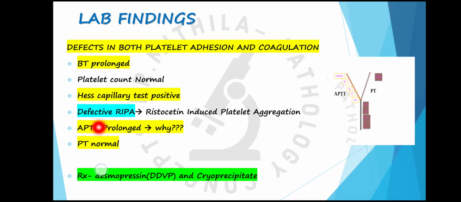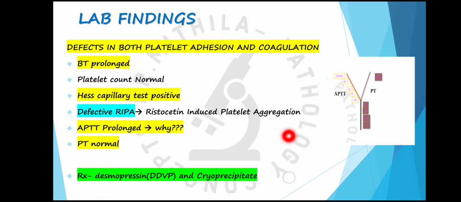Next, since it is a coagulation disorder also, APTT will be prolonged because factor 8 is a part of the intrinsic pathway of coagulation. So APTT will be prolonged while PT will be normal because all these factors are intact. So prothrombin time will be normal. These are the important lab investigations which will be seen in von Willebrand disease.